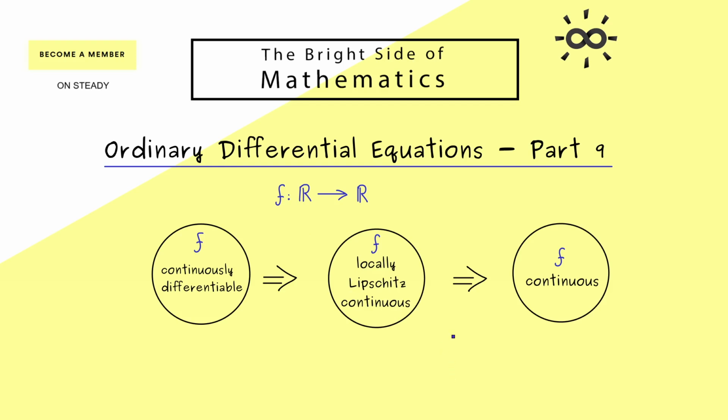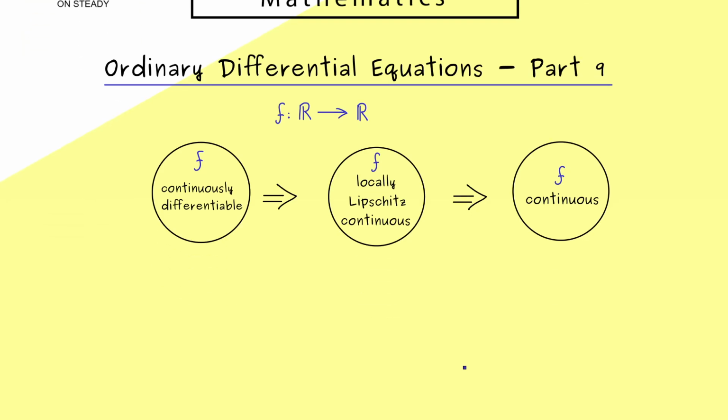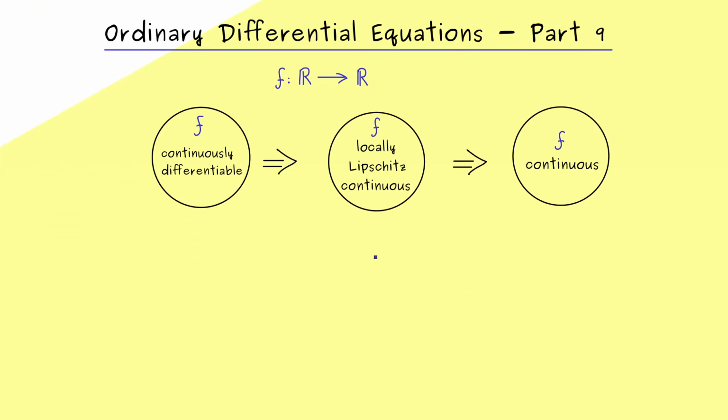Therefore, at this point, you should immediately remember that for these three properties, we have these implications. And now it turns out that this new middle ground is exactly what we want to solve ordinary differential equations in a unique way. Hence, let's go to the definition of this Lipschitz continuity.